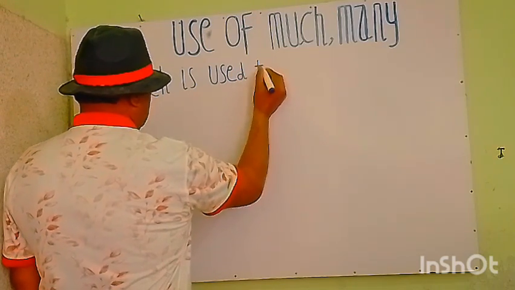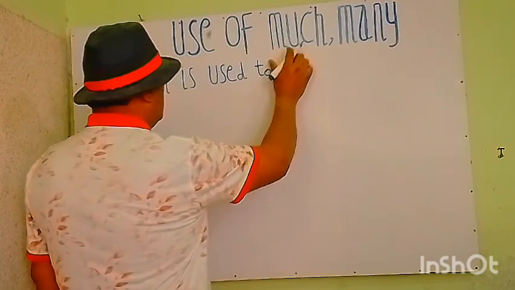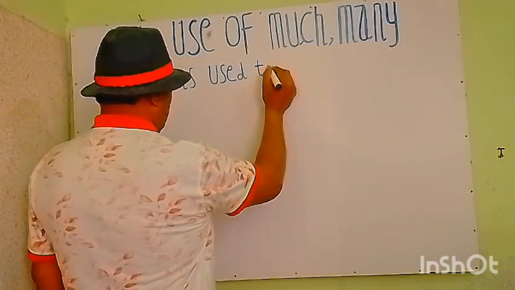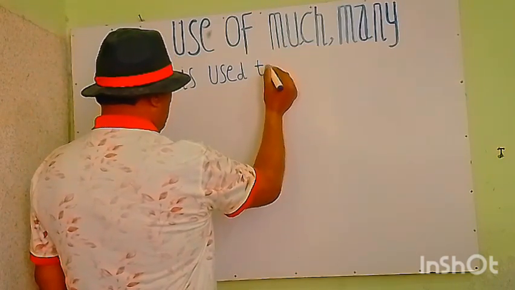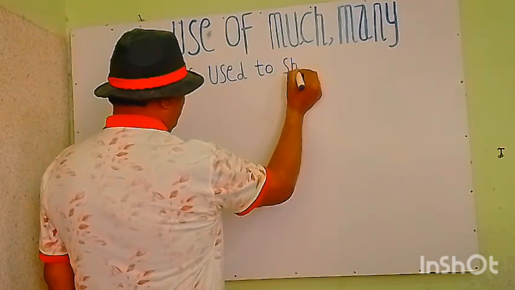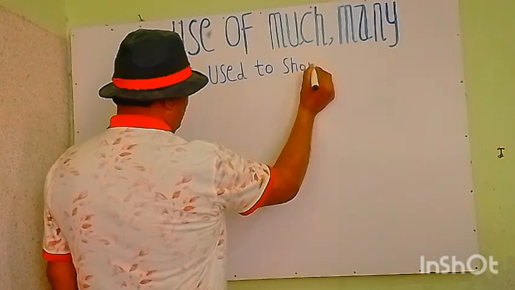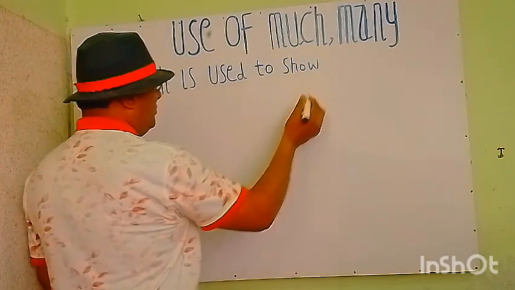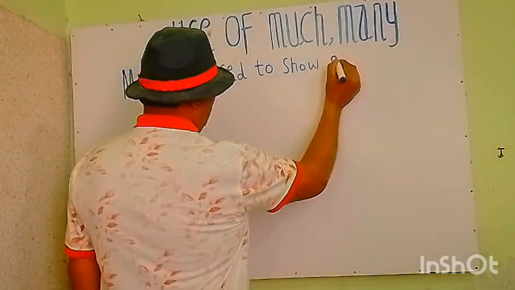Much is used to show the quantity of things. We write here much is used to show the quantity of things.